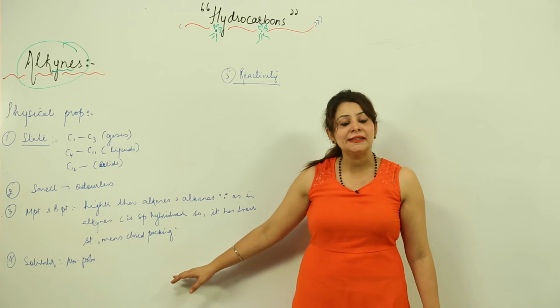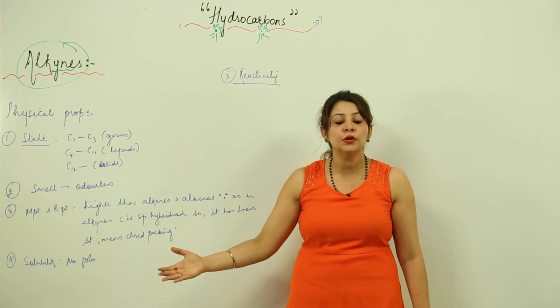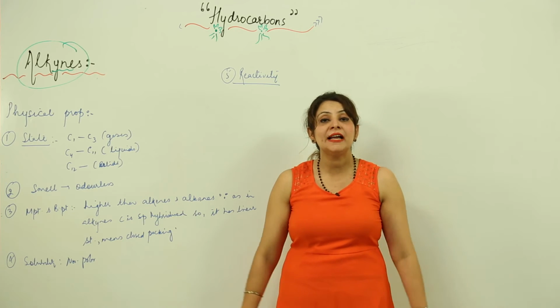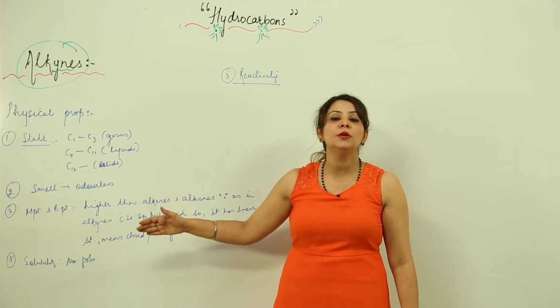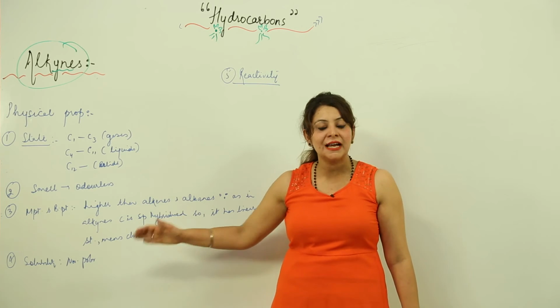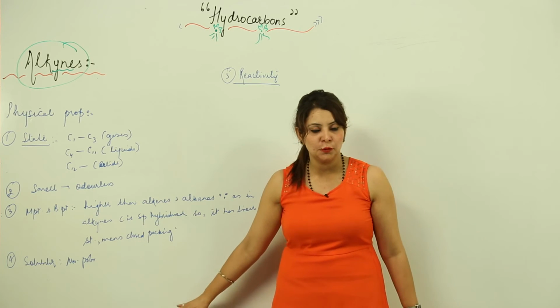Next we have solubility. As they are non-polar, like the alkanes were non-polar and the alkenes were non-polar, and we are all aware that like dissolves like, the alkynes, being non-polar, are soluble in non-polar solvents, that is, the organic solvents. So these are the physical properties.